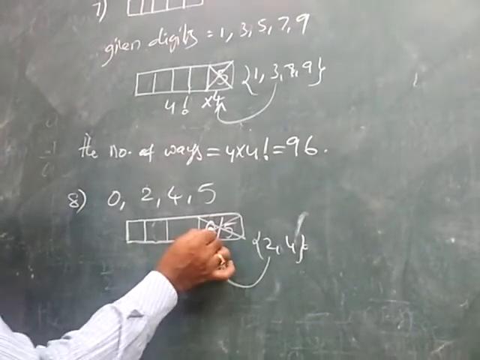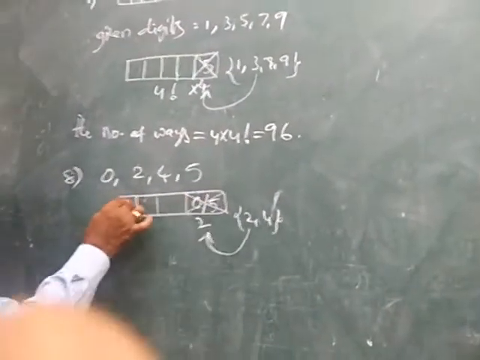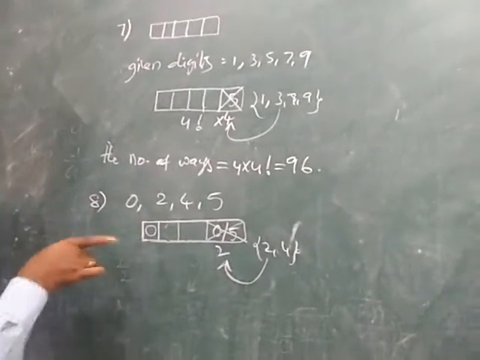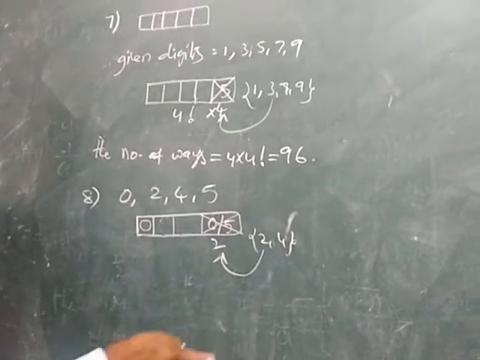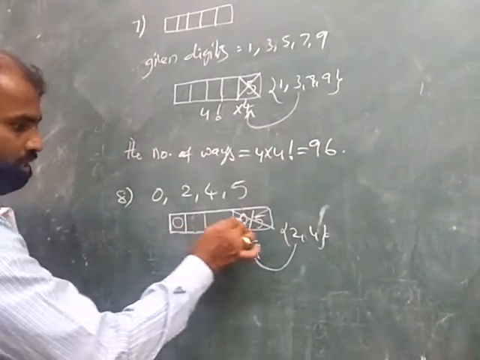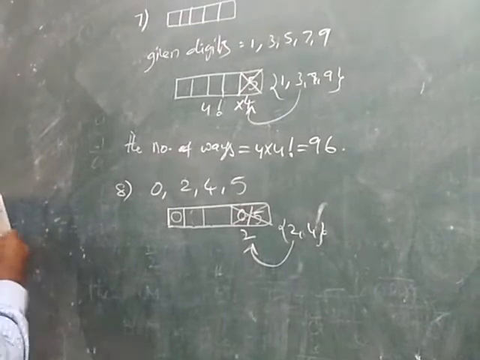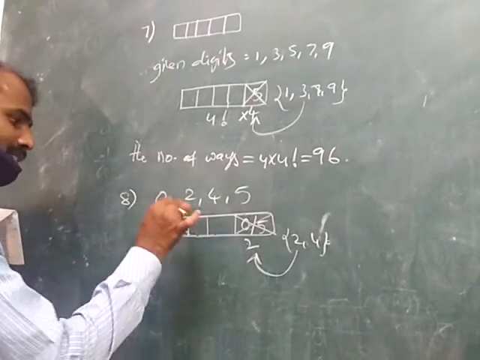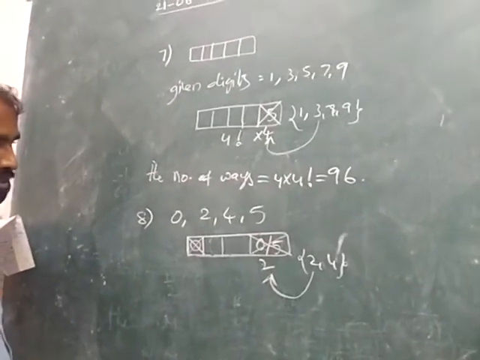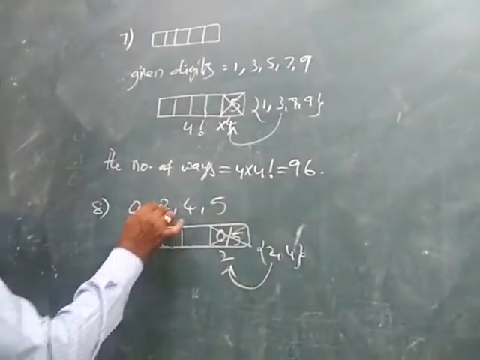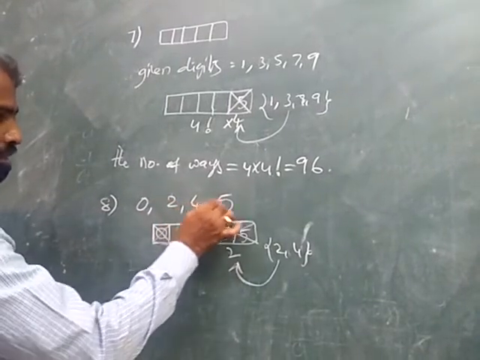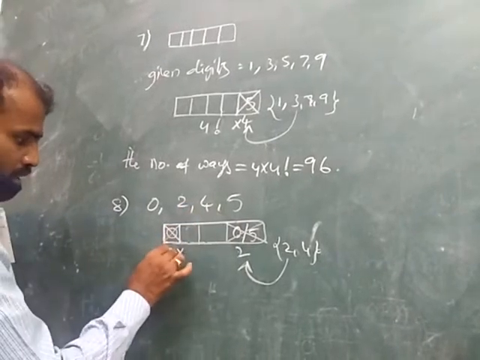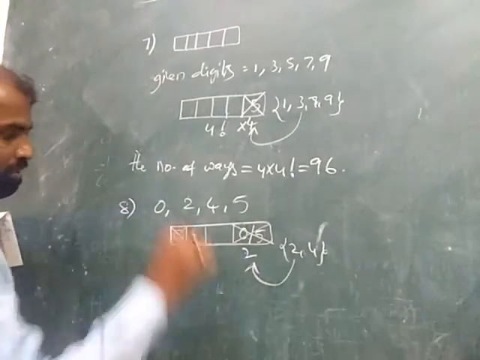Now suppose we write 2 here. If we write 0 in the extreme left, that number becomes a 3-digit number, but we require a 4-digit number. So 0 is not satisfied in the thousands place. Already 2 is written, so 2 digits can be placed in the thousands place in 2 ways.